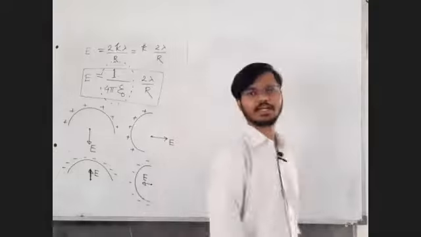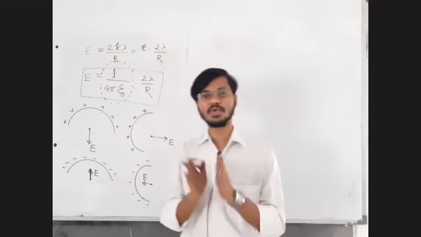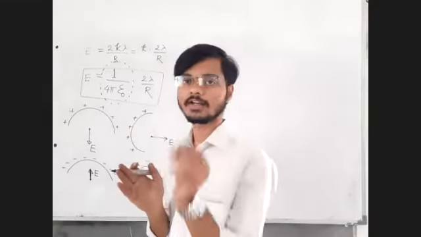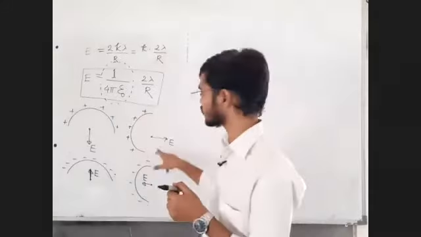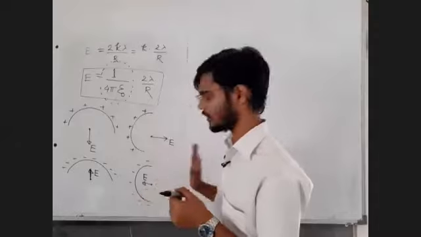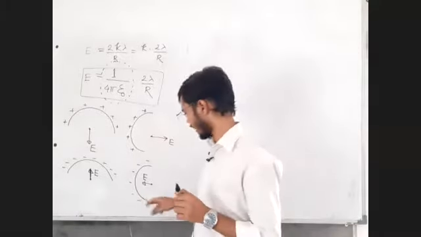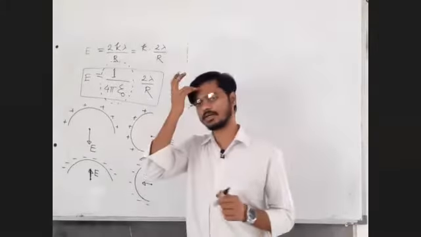So now we know electric field due to the point charge. We know electric field due to ring at the center. And now we also know electric field due to the half ring. Its magnitude we know, and its direction as per the given situation we can decide. Okay, sir. Fine.